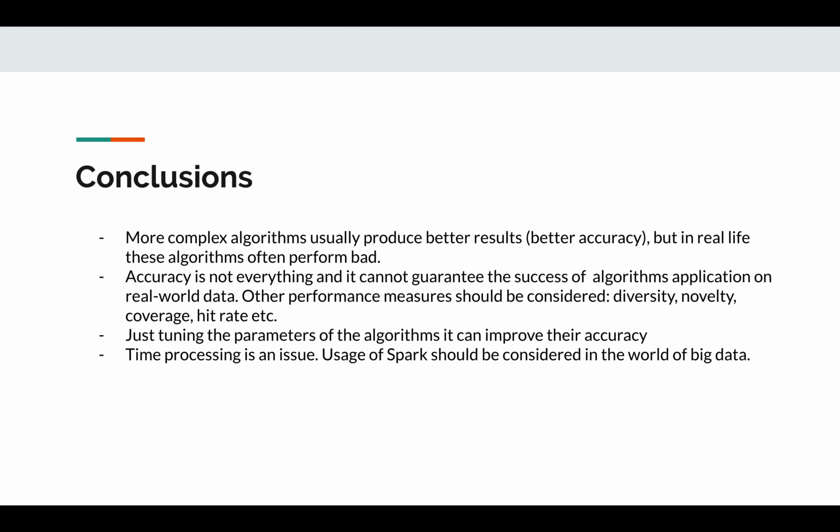We can improve algorithms' accuracy just by tuning the parameters. And also, quite an important thing is that processing time is an issue. Usage of Spark should be considered in the world of big data.